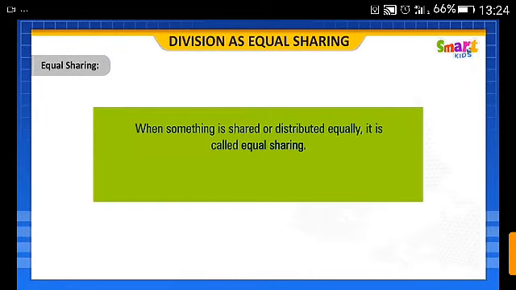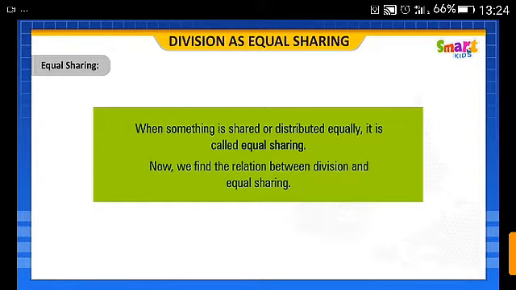When something is shared or distributed equally, it is called equal sharing. Now, we find the relation between division and equal sharing. Let us understand this with the help of an example.